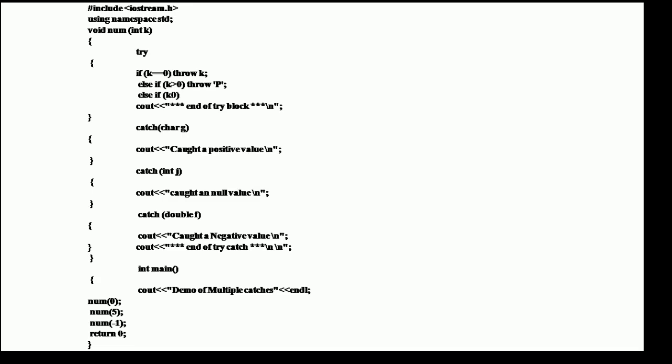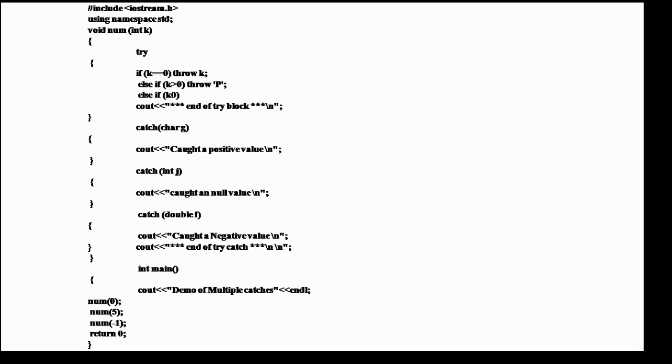curly braces close. catch(...) { cout << "caught an exception" << endl; } ended with semicolon.